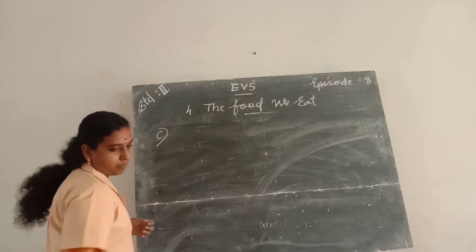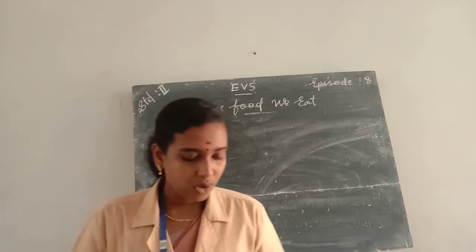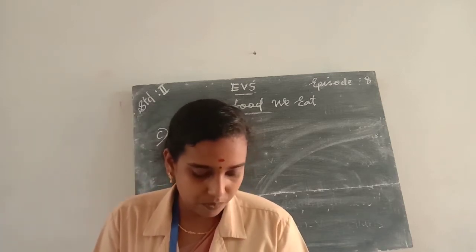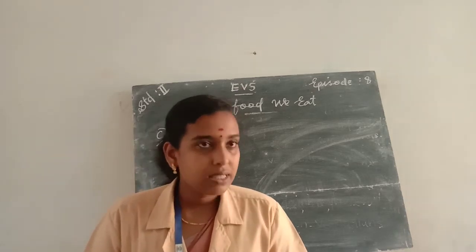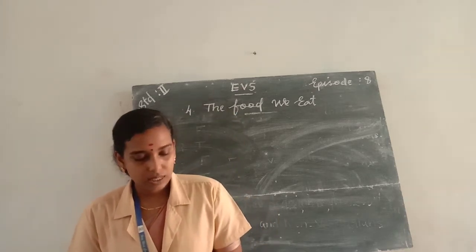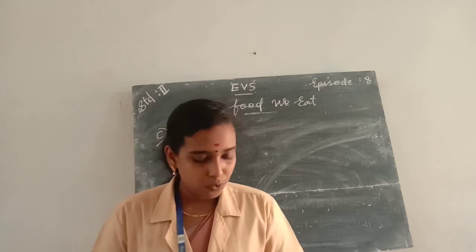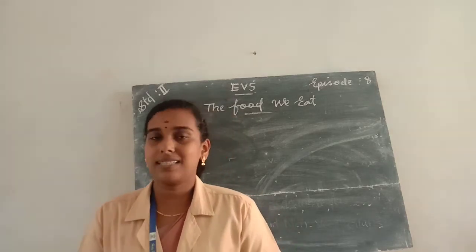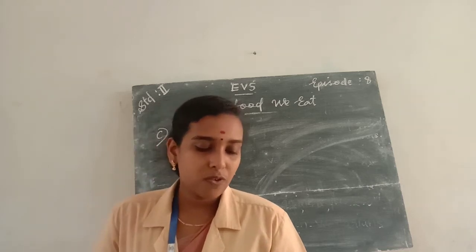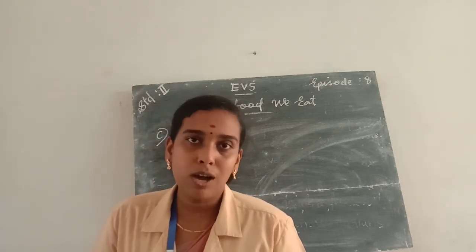Part C. First question, why should we eat fruits and vegetables? Options. A, fruits and vegetables give us energy. B, fruits and vegetables protect us from diseases. And C, fruits and vegetables build our body.